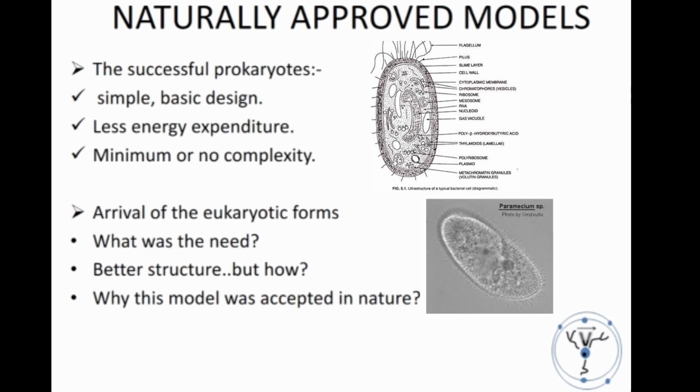What were the reasons behind the success of this model, and why was this new eukaryotic model that arrived also accepted in nature? The answers to all these questions and mysteries would be explained with the help of the discussions in the following part of this presentation.